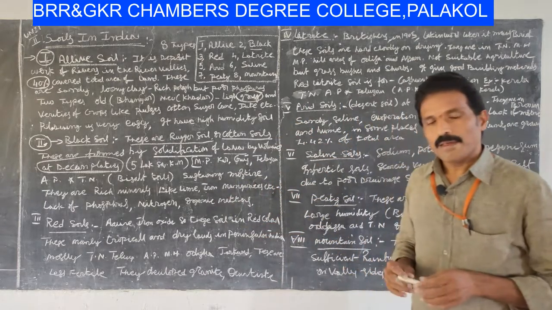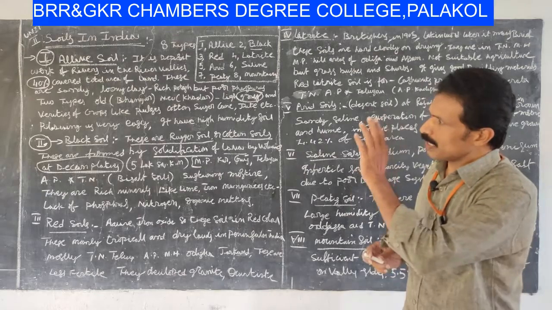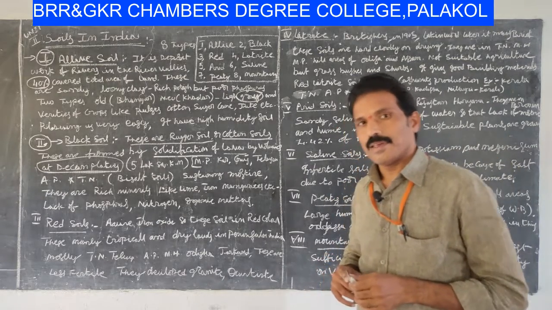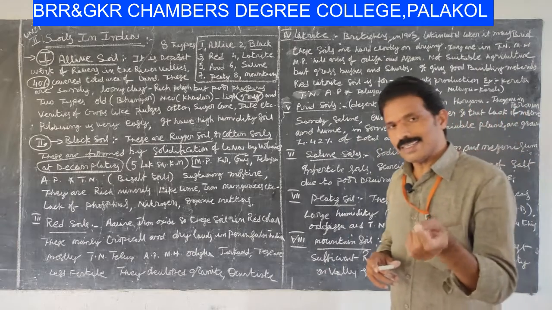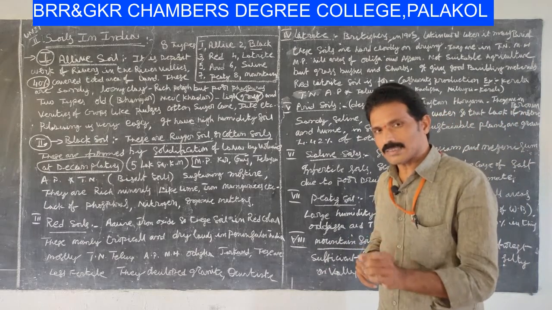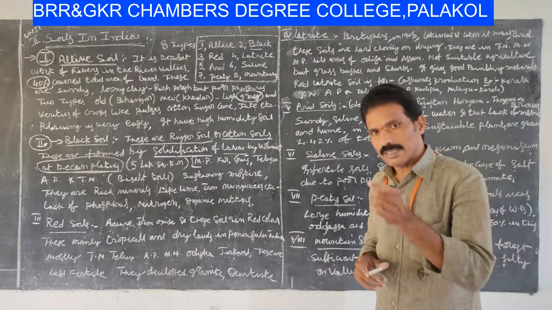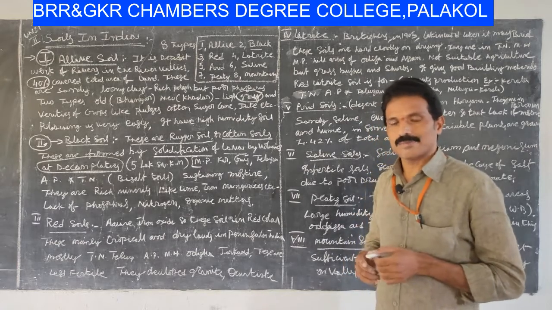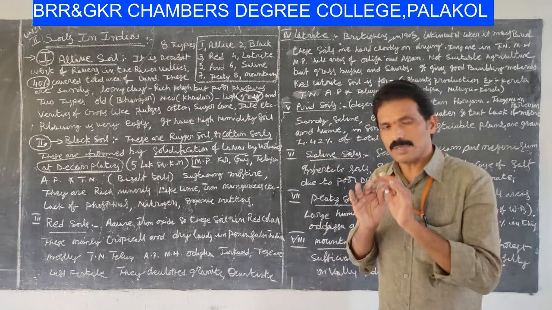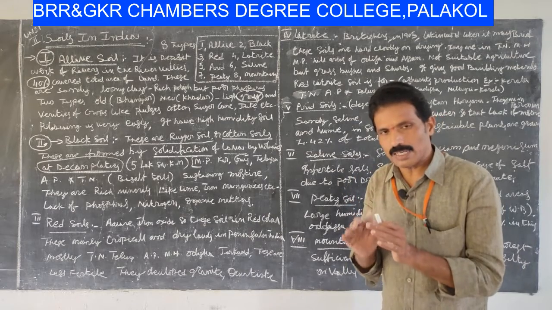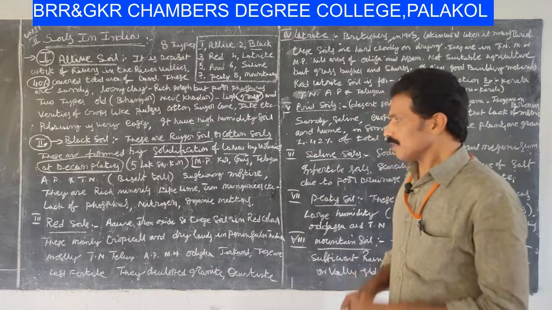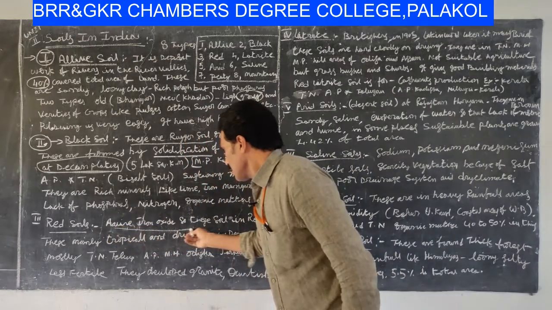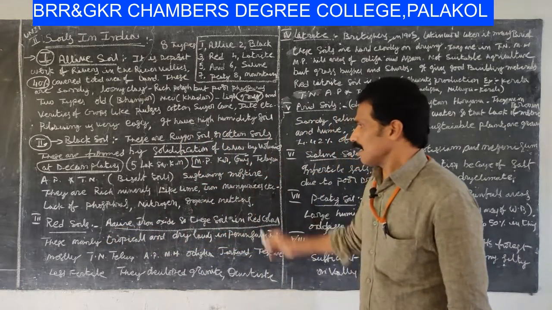At the same time, another very important soil is red soil. Red soil is red in color. Why? Because these soils include iron oxide or ferrous. So more iron oxide shows this soil in red color.